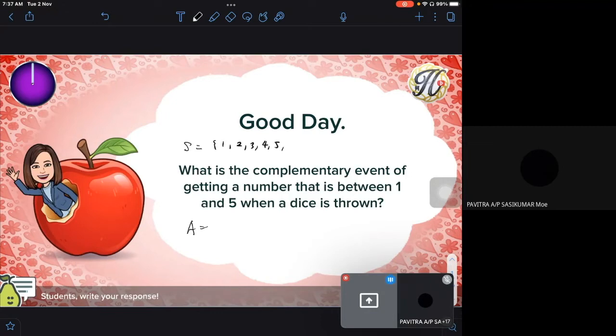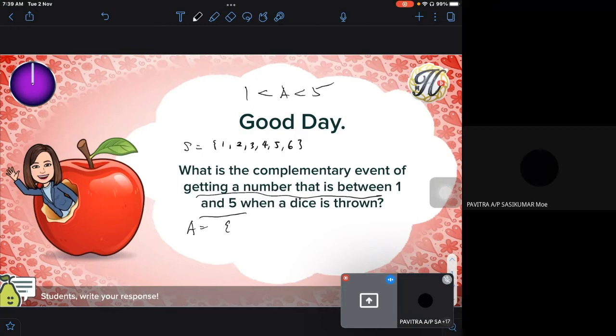Okay, then the event A is getting a number between 1 and 5. So what is the answer? Nombor yang di antara 1 dengan 5. Is it 1 and 5 counted? Adakah 1 dengan 5 termasuk kalau di antara?